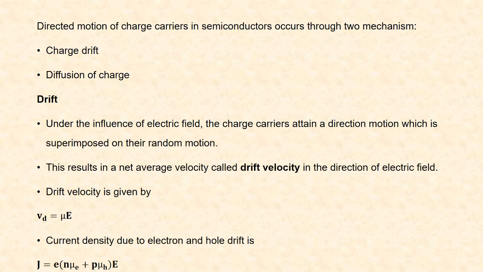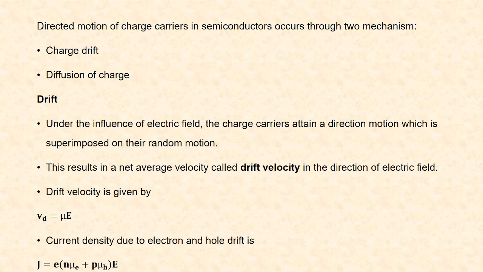Directed motion of charge carriers in semiconductors occurs through two mechanisms. One is the charge drift and other is the diffusion of charge. First we will see about charge drift. Under the influence of electric field, the charge carriers have a directed motion which is superimposed on their random motion. This is called drift, and this results in a net average velocity called drift velocity in the direction of field.